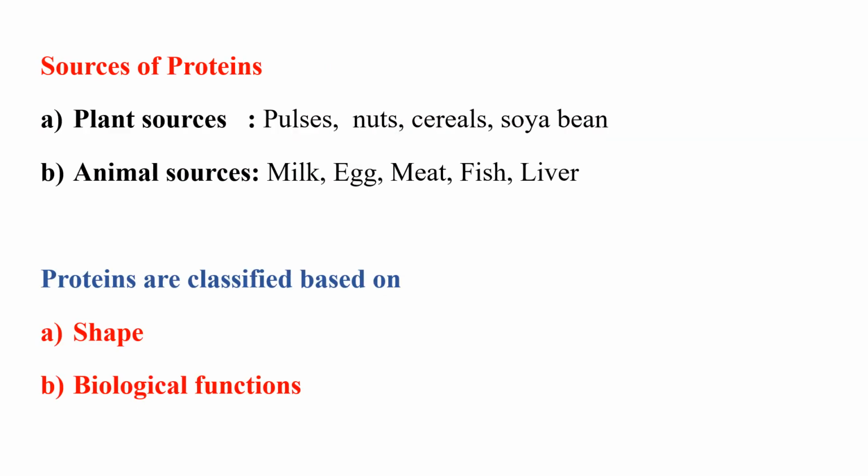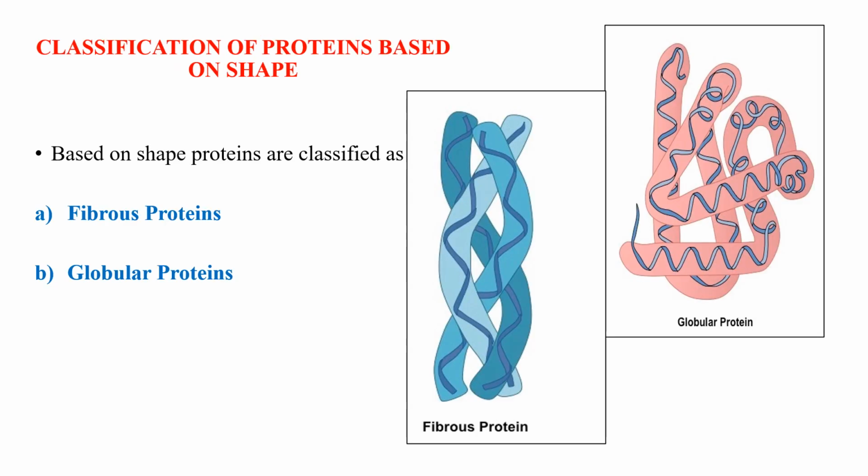Sources of proteins. Plant sources: pulses, nuts, cereal, soya bean. Animal sources: milk, egg, meat, fish, liver. Let's see about the classification of proteins based on shape and biological functions.